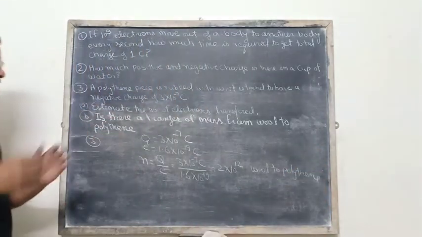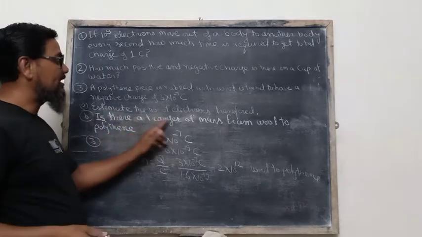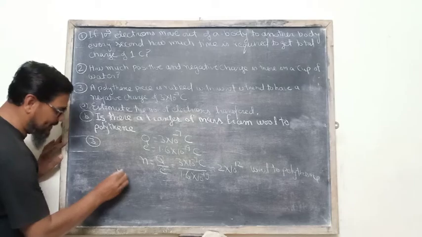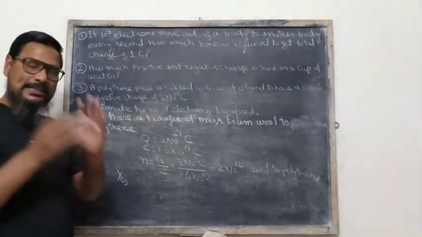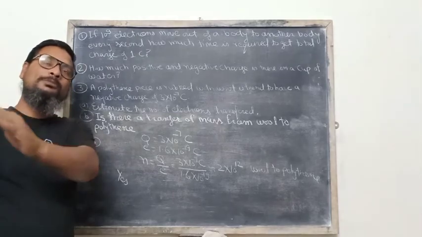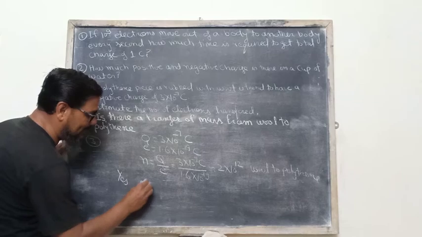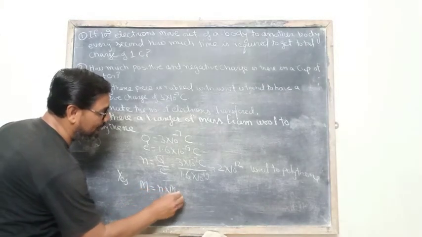Because electrons are transferred, is there a transfer of mass from wool to polythene? Yes, because polythene acquires negative charge, meaning electrons transferred from wool to polythene, and the corresponding mass can be calculated. M is equal to N into the mass of an electron.